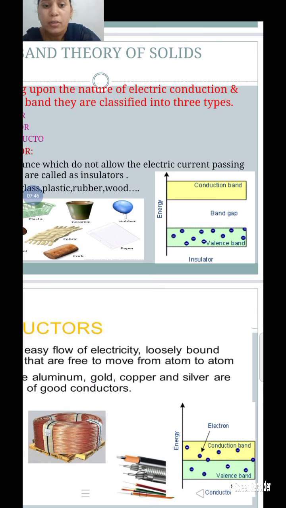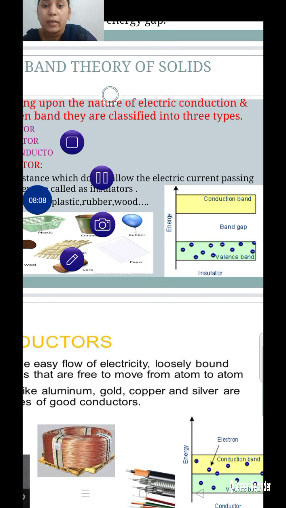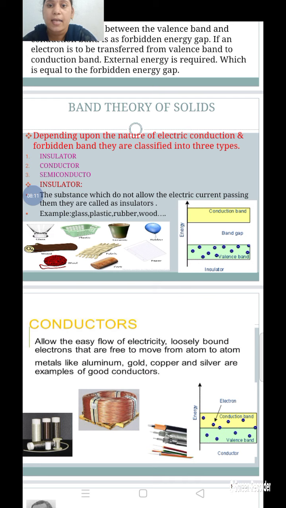Due to this large forbidden energy gap, the electrons cannot jump from the valency band to the conduction band.